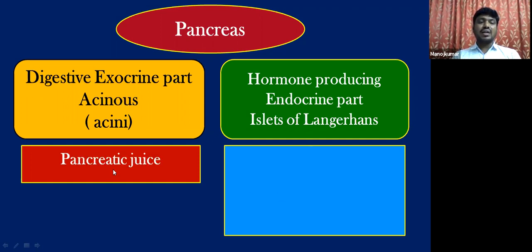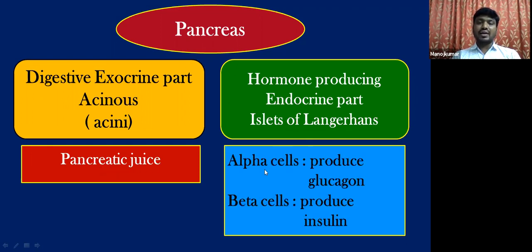And this exocrine part secretes pancreatic juice. And coming to this endocrine part, islets of Langerhans, two major cells or important cells, alpha cells, produce a hormone called glucagon. Beta cells produce another important hormone called insulin. Let us see the functioning of glucagon and insulin.